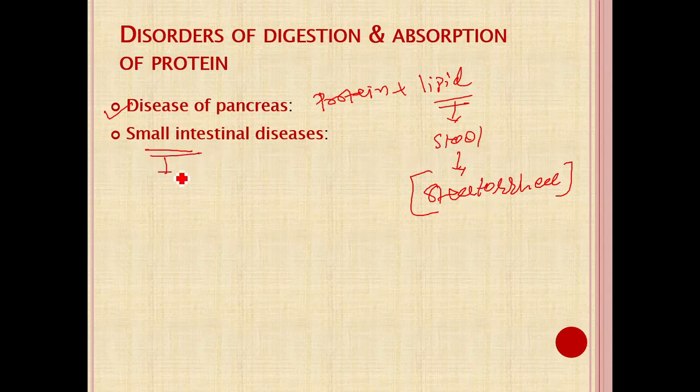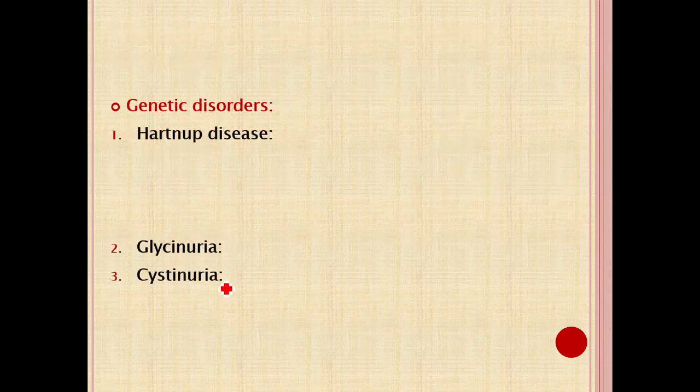Certain small intestinal diseases, mainly autoimmune disorders like celiac disease, also affect the absorption of the amino acid from the intestinal lumen. Various inflammatory disorders of the intestinal wall also ultimately affect the absorption of the amino acid from the intestinal lumen. Whereas genetic disorders related to the absorption of the amino acid from the renal tubule include Hartnup disease, glycinuria and cystinuria.